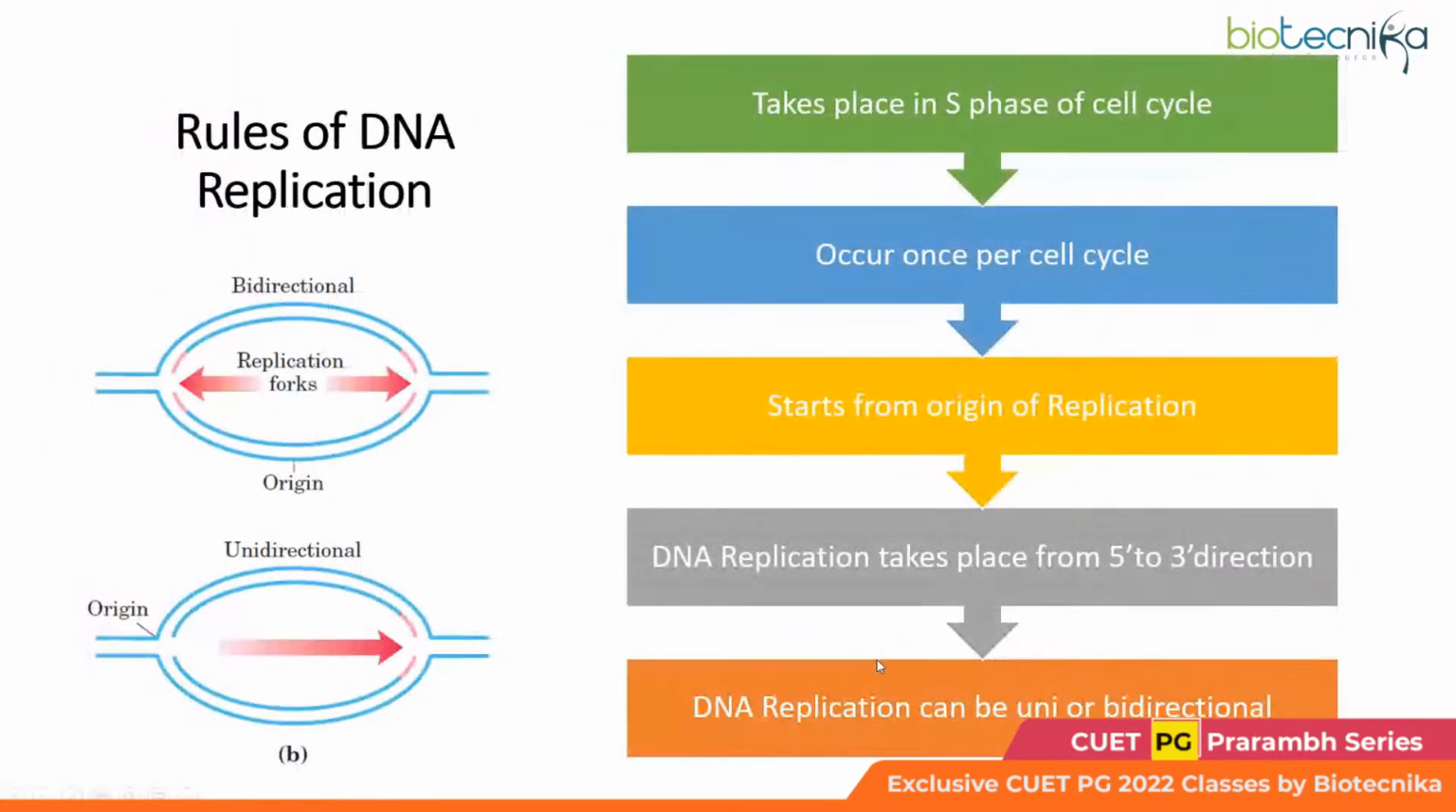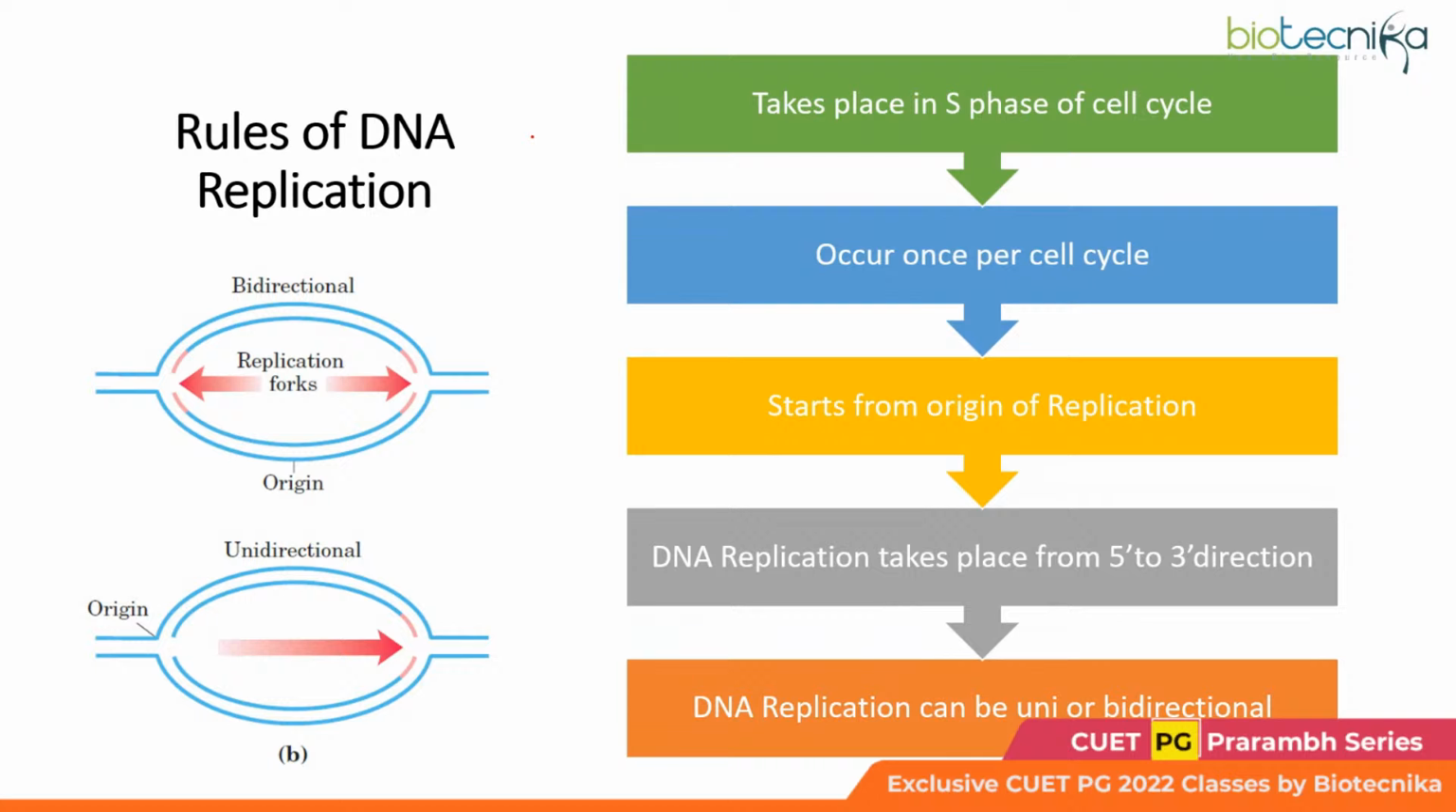All right. Now, if we are clear with the semi-conservative mode, if we have understood how the Meselson-Stahl experiment was able to provide evidence in support of the semi-conservative mode, let's move to our next section. Here we'll be discussing the rules of DNA replication.